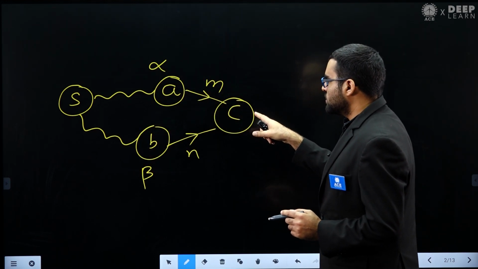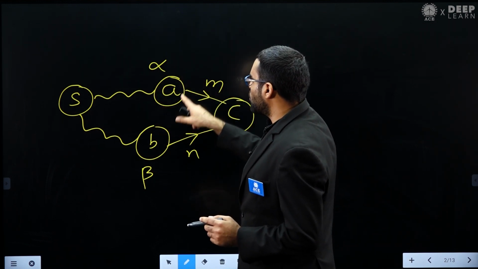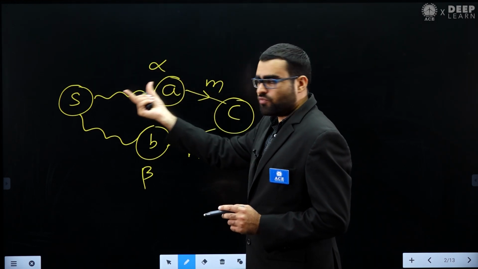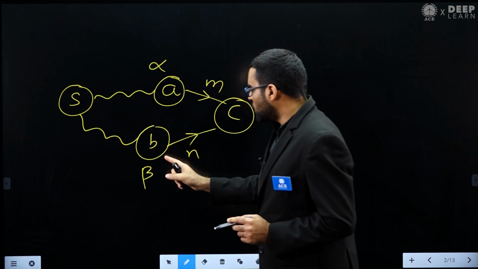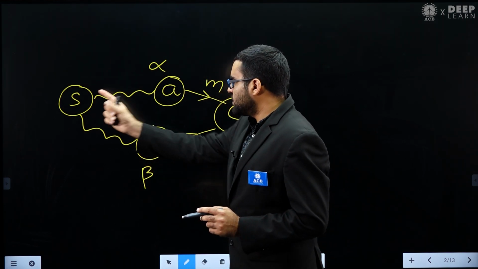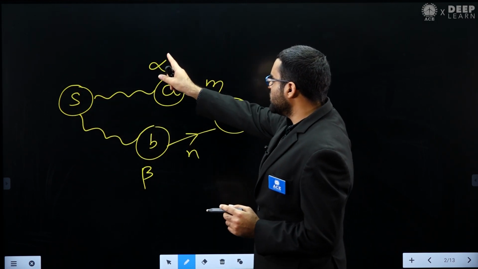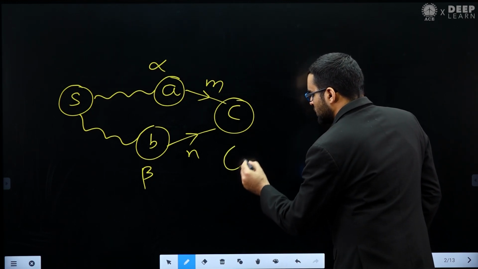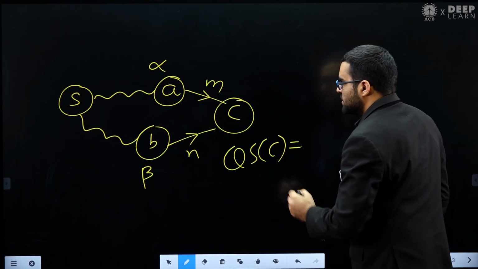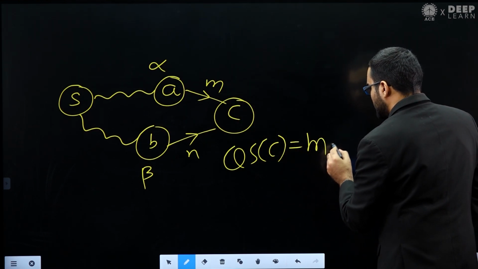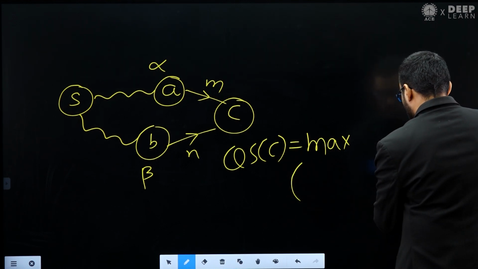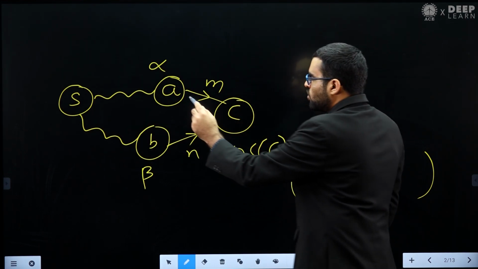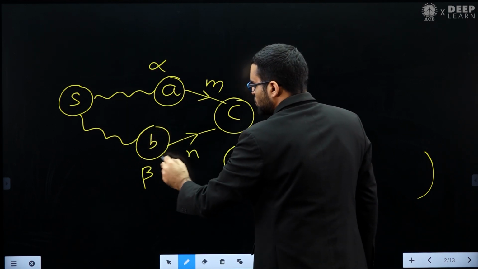If you go through A, we already know the quality score of A, which is basically the best score that we can get from S to A, and we already know the quality score of B, the best score that we can get from S to B. So we already know this alpha, this beta, and this m comma n. Then the quality score of C will be whichever is the maximum of these two. Either I can go from S to C through this vertex A or through this vertex B.